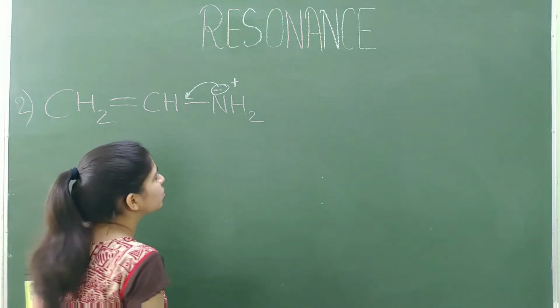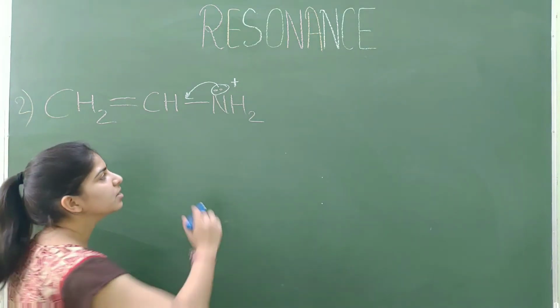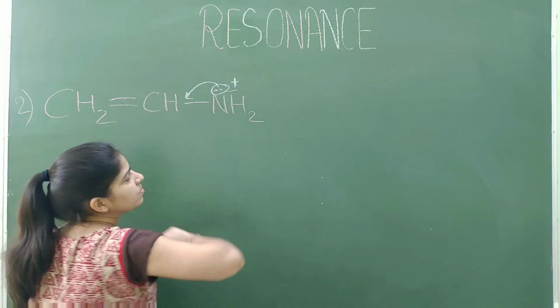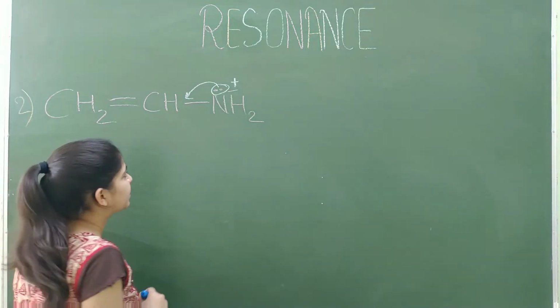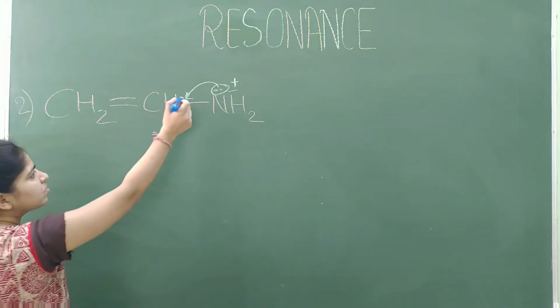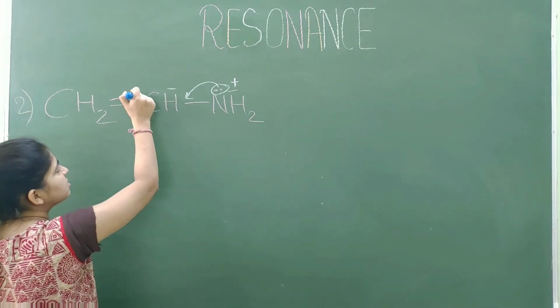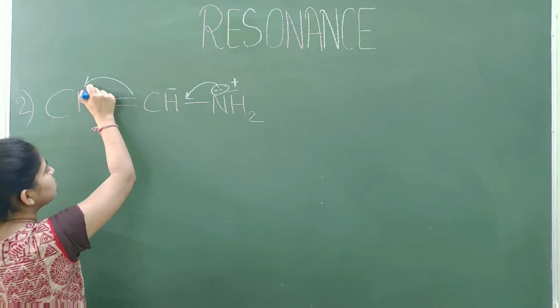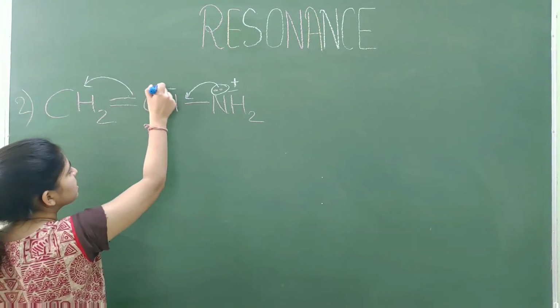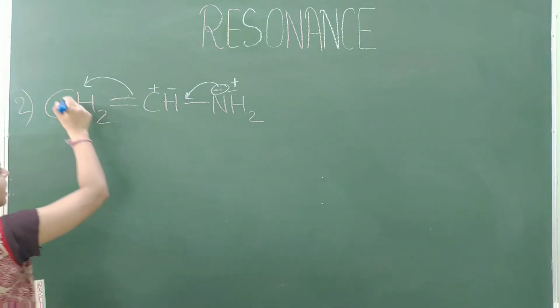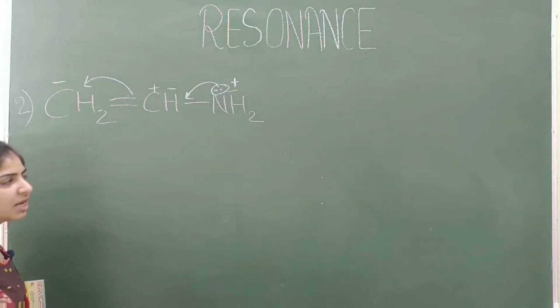If an atom loses its electron, then that atom will get a cation charge. Okay, and this gets an anion charge. So similarly this pi electron will move here and this gets a cation charge and this carbon gets an anion charge.